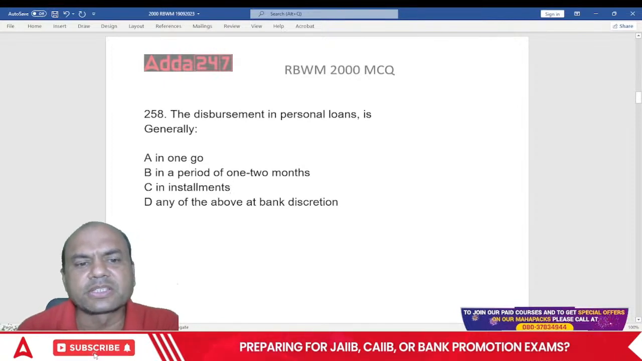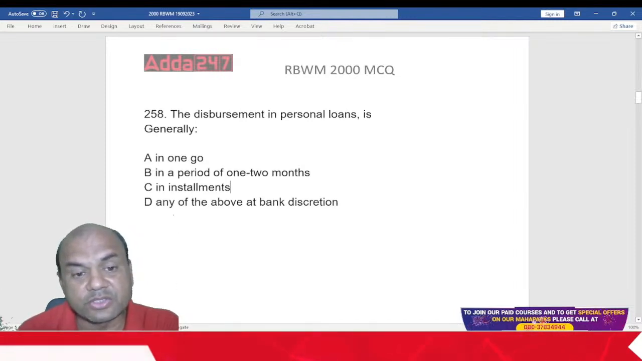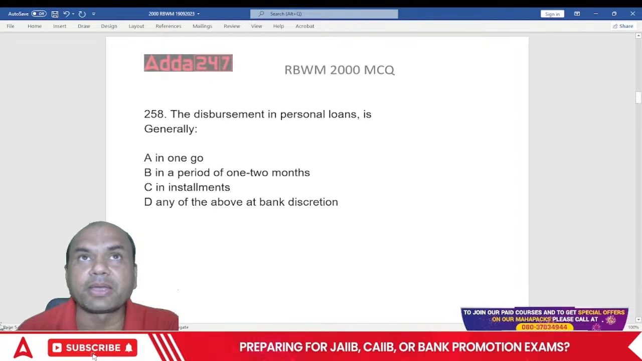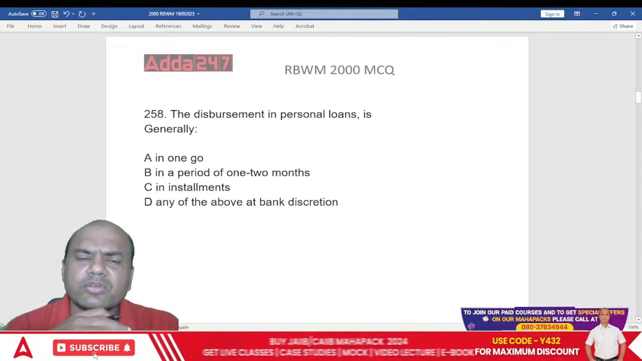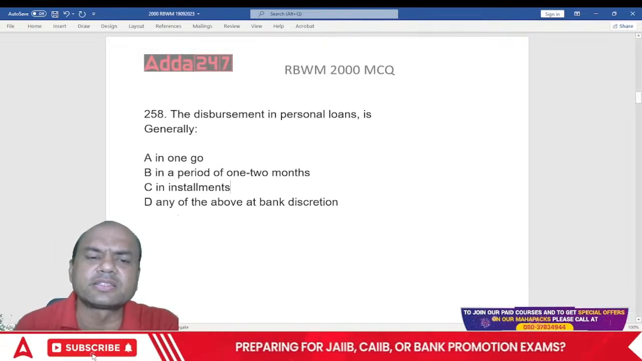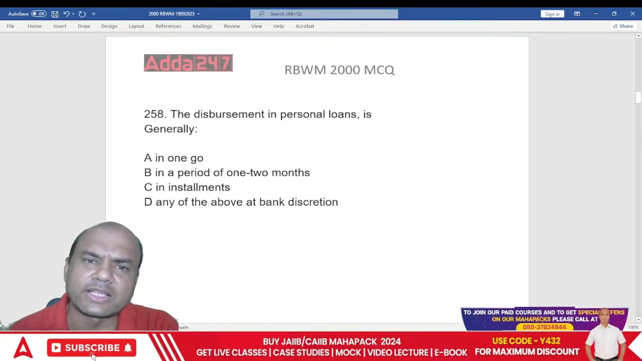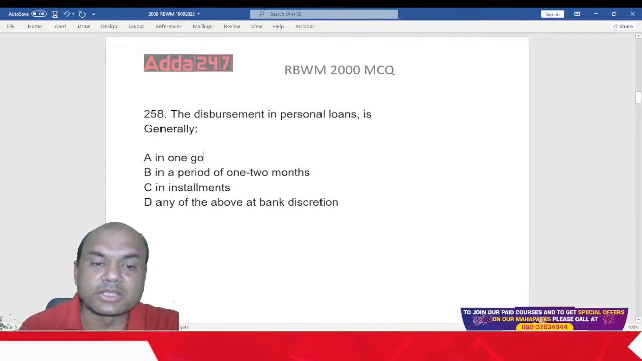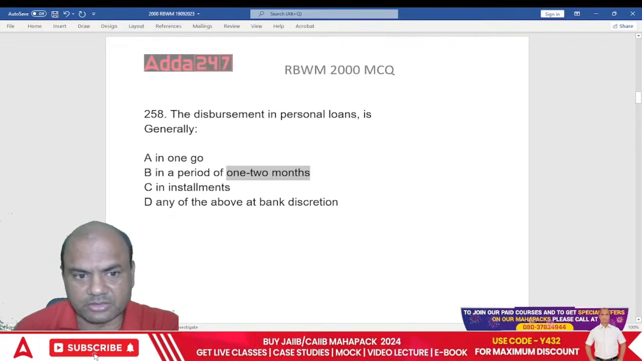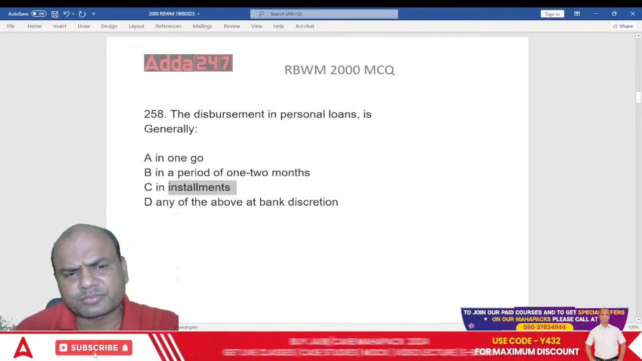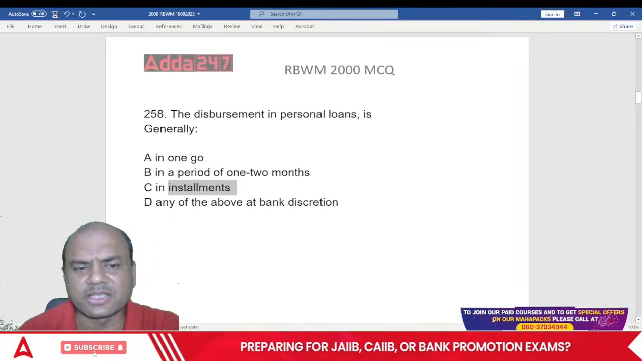The disbursement of a personal loan is generally in one go, in the period of 1 or 2 months, in installments, any of the above at the bank's discretion. So personal loan is disbursed how? In one go, or one go means what? Single installment. Suppose you want a loan of 5 lakhs, I'll give you 5 lakhs immediately. Or will I give it in 1 or 2 months? This month 1 lakh, next month 1 lakh. In installments, every month I'll be giving you 50,000. Do I give it like this at the bank's discretion?